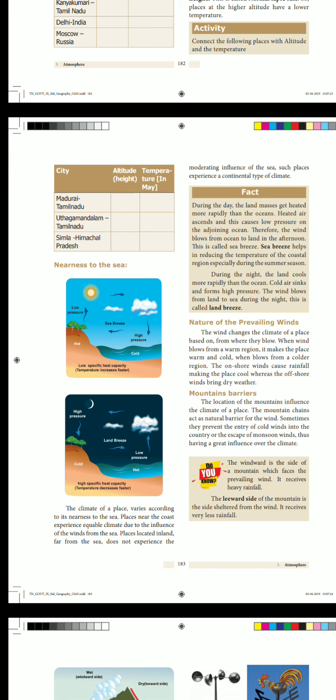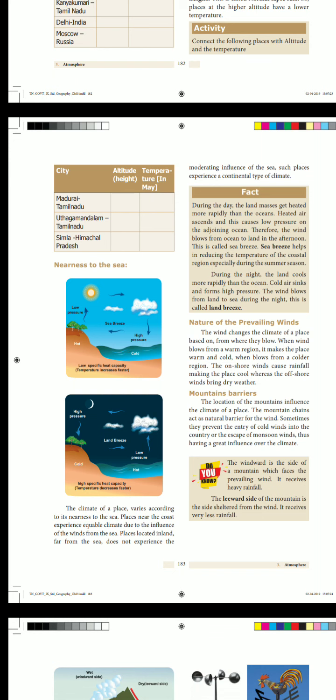So, what is called sea breeze? During daytime, the land masses get heated more quickly than the oceans. So, the wind blows from ocean to land in the afternoon. This is called sea breeze. Well, next one, what do you mean by land breeze?